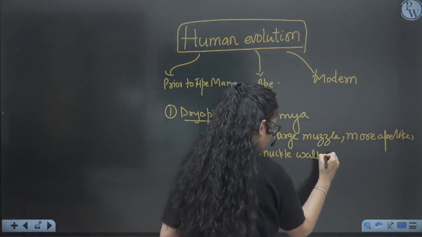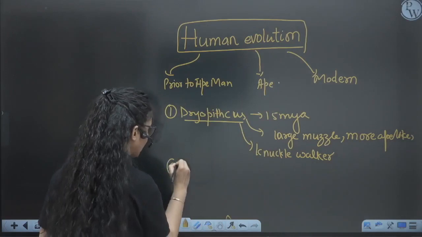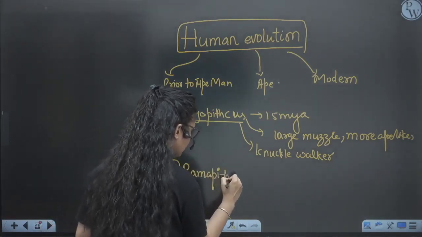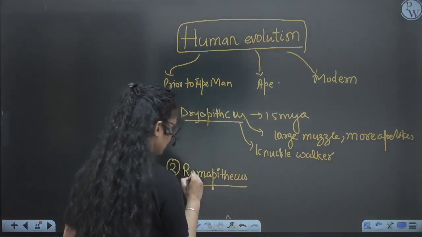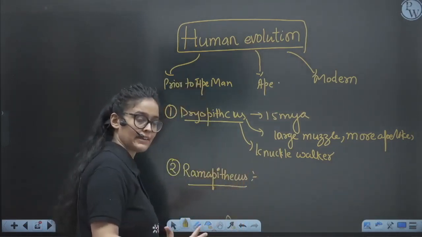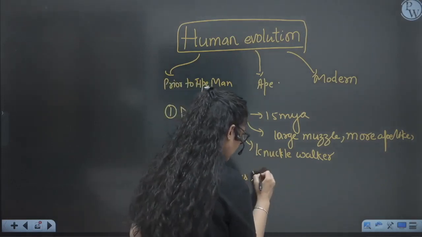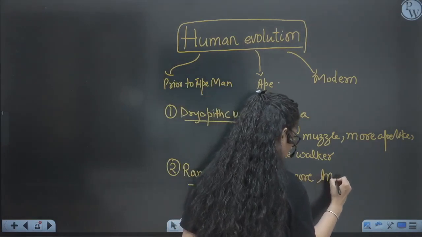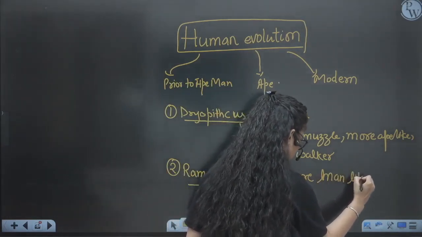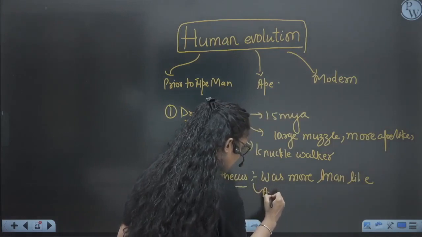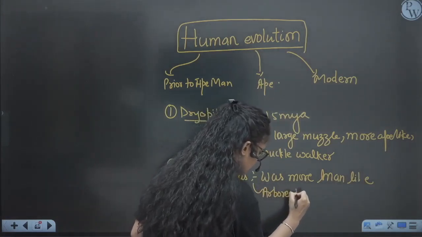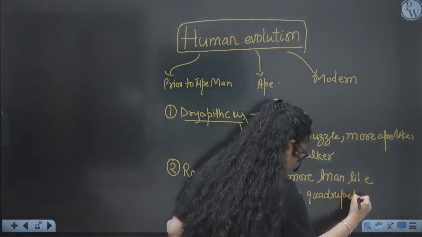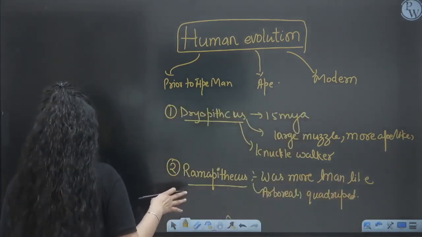Now the second prior to ape man is Ramapithecus. Both Dryopithecus and Ramapithecus are monkey-like, meaning they had so much hair on their body, right? So they are gorilla-like. But this Ramapithecus had a monkey body but was more man-like, right? It was arboreal, meaning living on trees, and quadruped. Quadruped means walking on two legs, oh sorry, four legs, right? So that's about Ramapithecus.